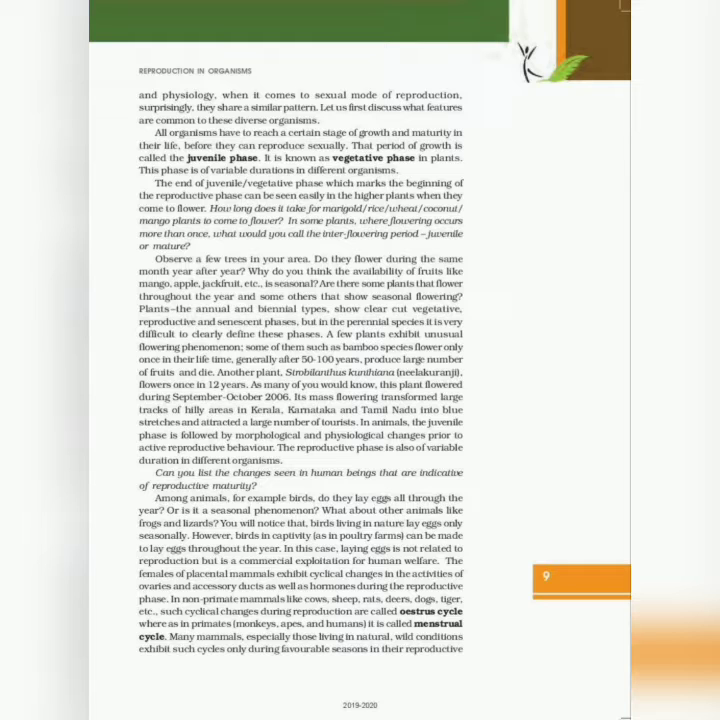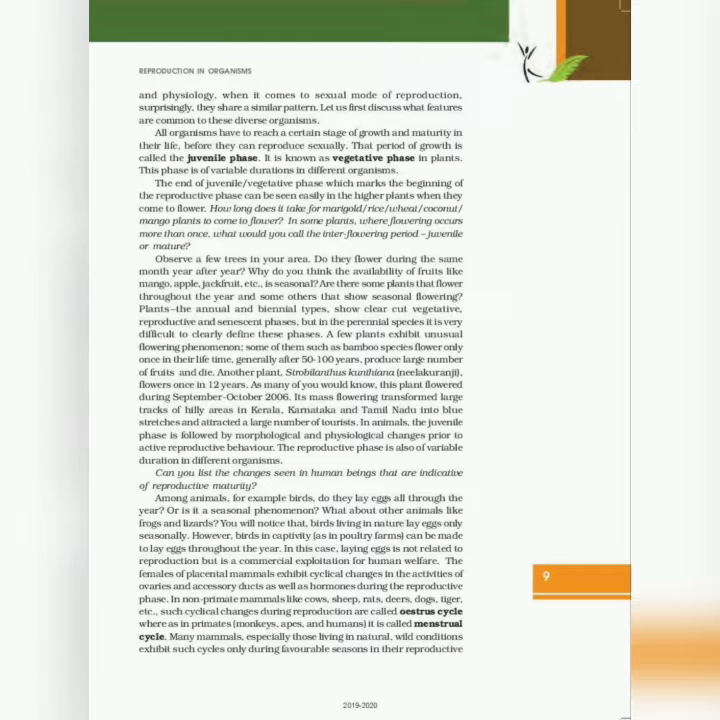How long does it take for marigold, rice, wheat, coconut, mango plants to come to flower? In some plants where flowering occurs more than once, what would you call the inter-flowering period, juvenile or mature? Observe a few trees in your area. Do they flower during the same month year after year? Why do you think the availability of fruits like mango, apple, jackfruit, etc. is seasonal?